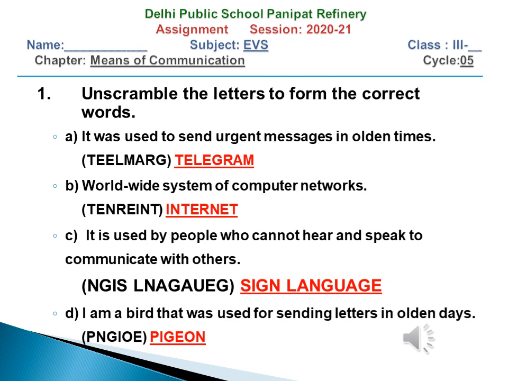C part, you have to guess the means of communication used by deaf and dumb people to communicate with others, and the answer to this is sign language. And in part D, you have to guess the name of the bird that was used for sending letters in olden days, and the name of the bird is pigeon.